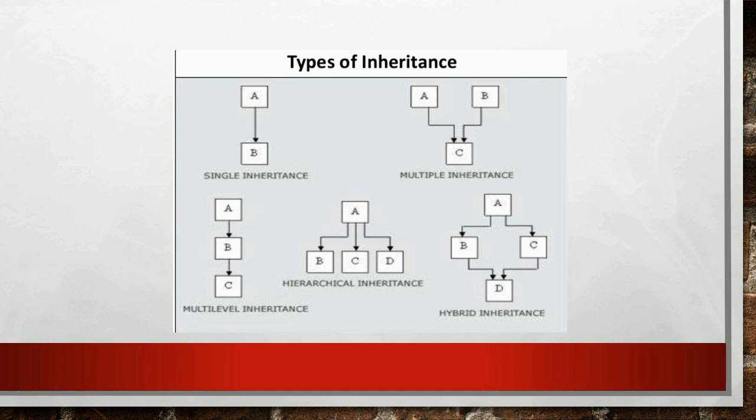And the last one is called hybrid inheritance. It is the combination of more than one form of inheritance. Here there are hierarchical inheritance, multiple inheritance and multi-level inheritance.